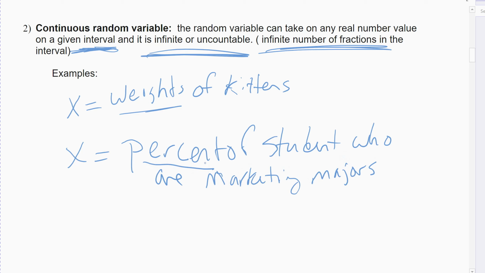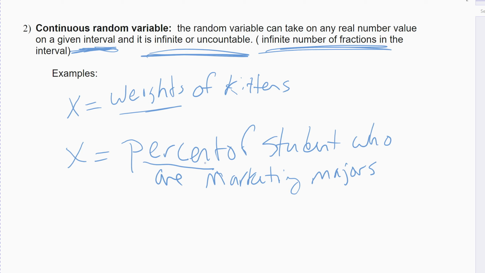There's 62.5% of the students are marketing majors, or 62.1, or 80.5, or 80.25, or 80.55, or, you know, all the decimals can be included in your percents, right? Anything between 0 and 100%. Now that would be my continuous between 0 and 100%.